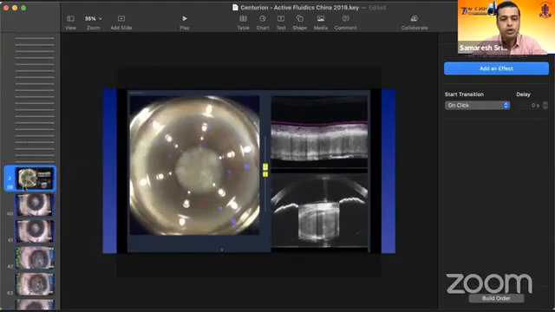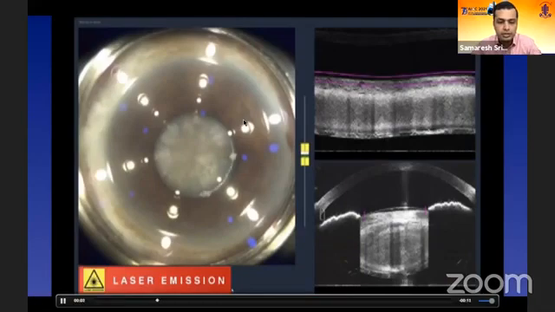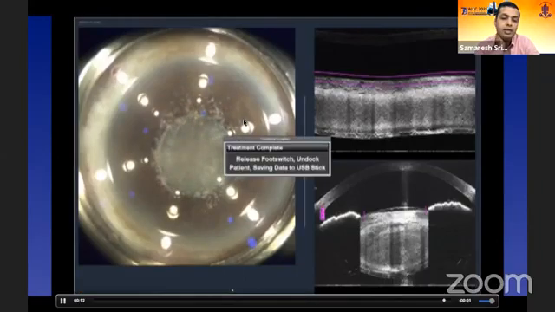So this is just to show you how techniques and technology work in tandem with each other. This is a very dense, mature cataract, and it's about a 4.5 millimeter pupil. And notice now, this patient wanted to go ahead with a femto cataract, and we created a capsulorhexis with a femto cataract because that's pretty much the only thing I wanted to do.